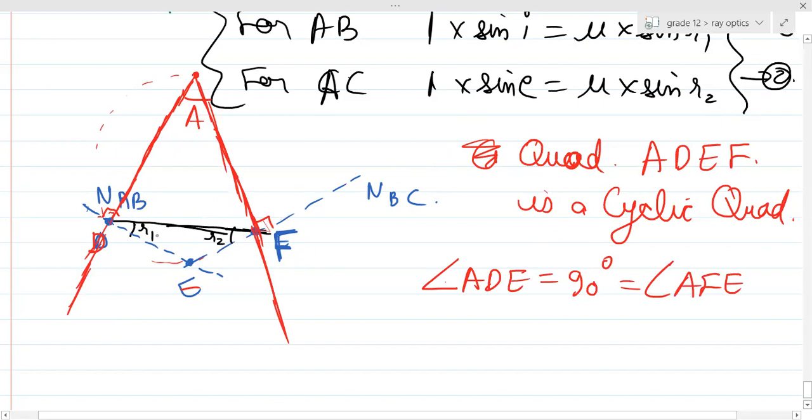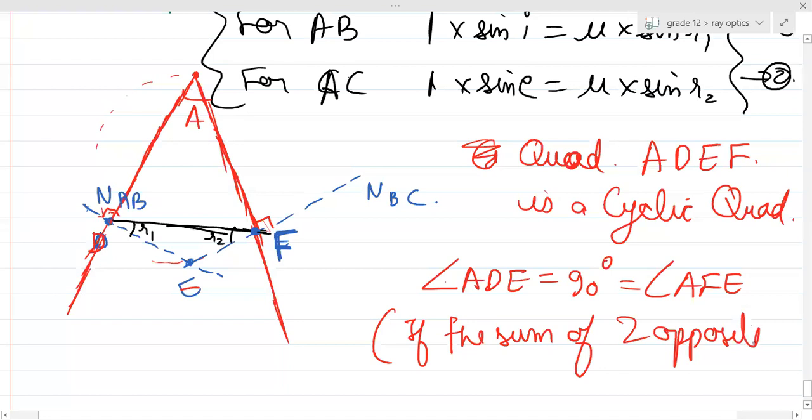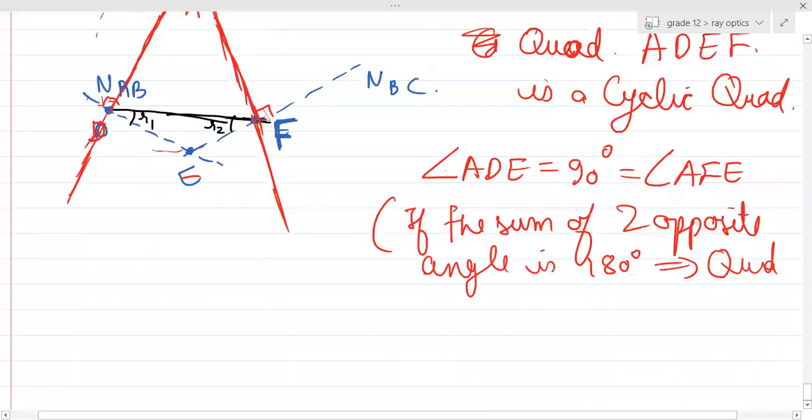So these two angles are basically 90 degrees, and whenever in a quadrilateral the sum of two opposite angles is 180 degrees, then that quadrilateral is cyclic. This was also one of the theorems in 10th grade, as far as I remember. Anyway, this is a cyclic quadrilateral.